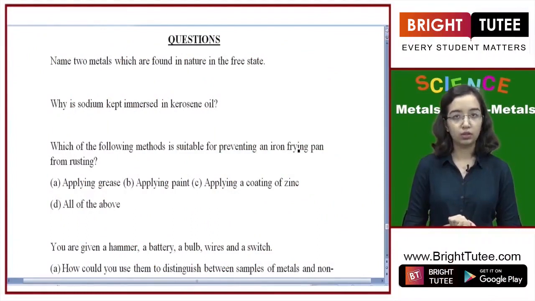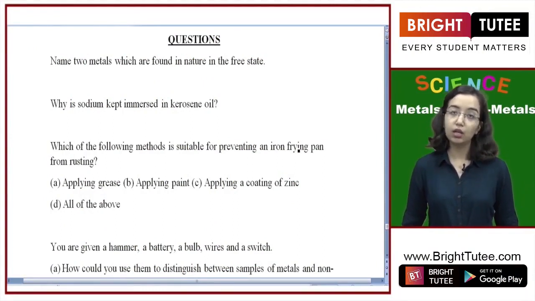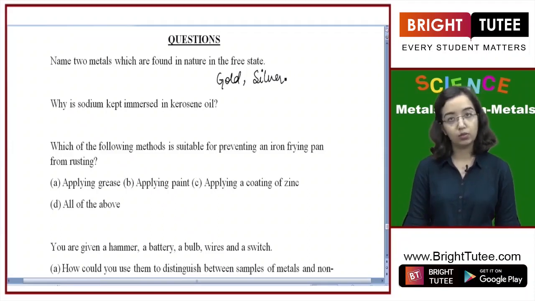Now let's move on to certain question answers. So the first question is, name two metals which are found in free state. Any metal which is of extremely low reactivity will be found in free state, and that is why the answer here is gold and silver. And platinum also is found in free state.